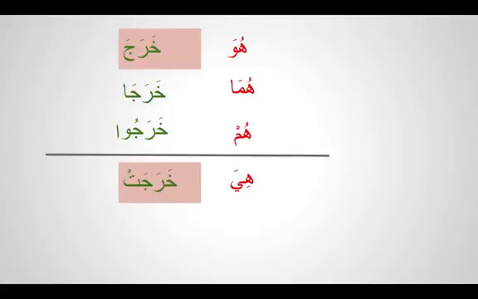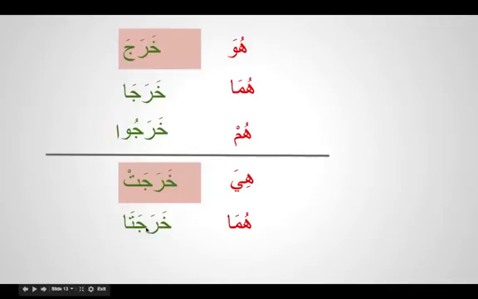The word itself will describe who is doing the action. So if I want to say two women left, how do we say? We first bring the feminine version of the verb, which is kharajat, and then we put the alif of the dual, alif muthanna. It becomes kharajata. It's not kharaja. Kharaja means two men left. Kharaja means one man left. Kharajat is one lady left. Kharajata means two women left.